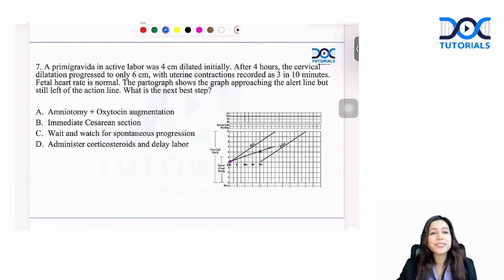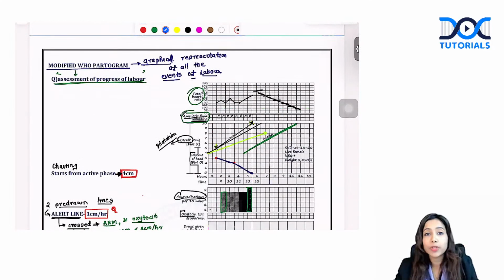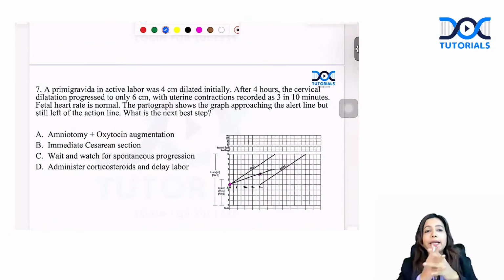Yes, the next question was on partogram. Whenever I teach partogram in the session, students often ask, "Ma'am, will this come?" Meaning, do they ask partogram in FMGE? This is one question they often ask, and yes, this time they directly gave a beautiful image-based question on this. And this is again the class note from partogram. Let's discuss the question first, and I'll teach you in detail about the partogram.